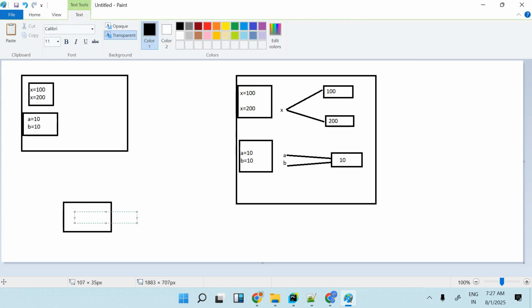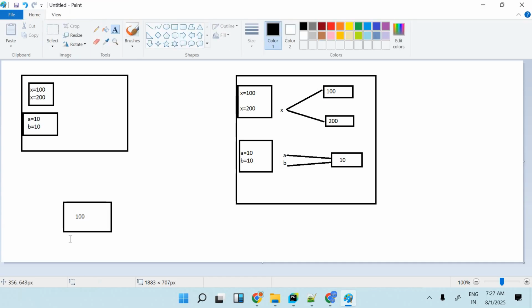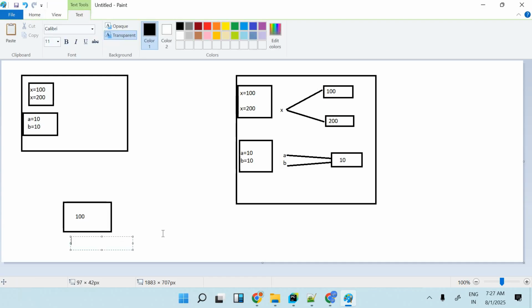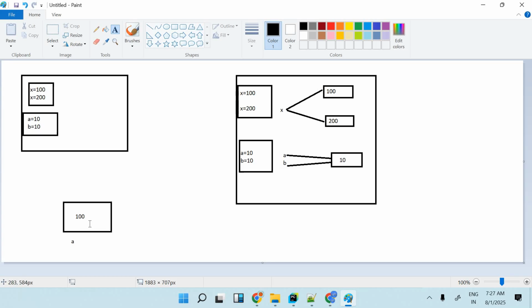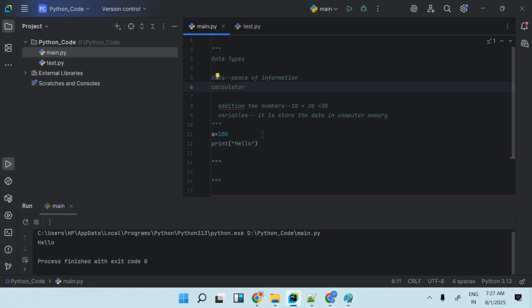It will store the 100. So it is a computer memory, right? The name of this variable will be A only. Inside this A, 100 will be stored. That means one block is occupied by this 100. 100 cannot be accessed directly. 100 will be accessible with the A only.